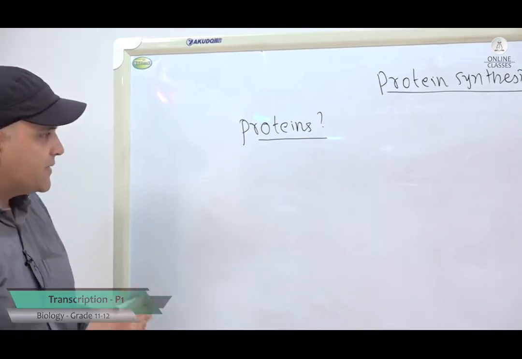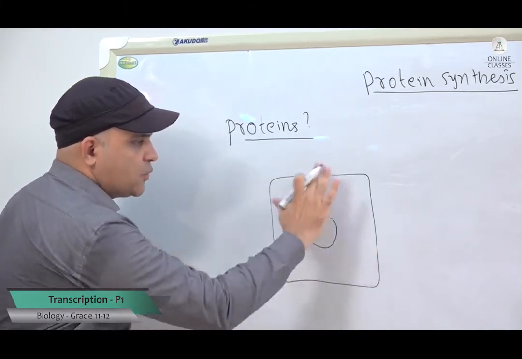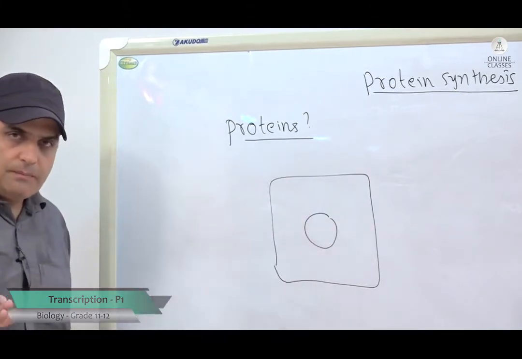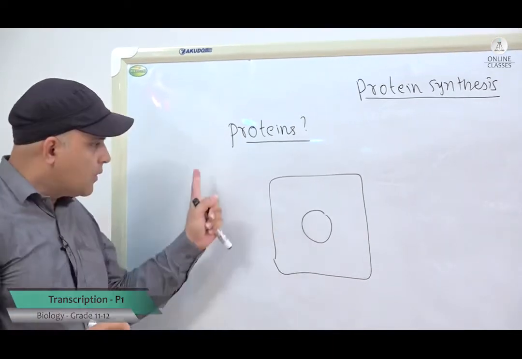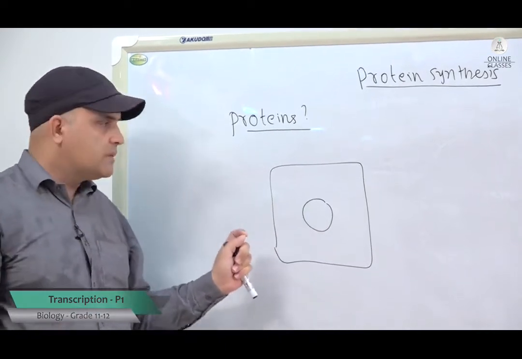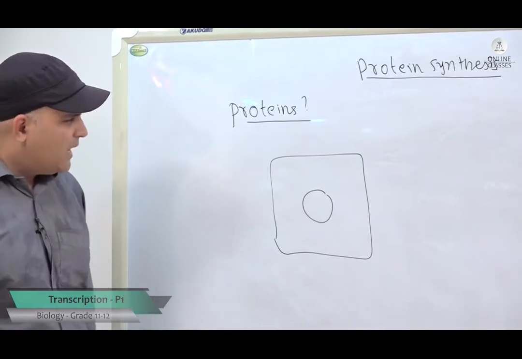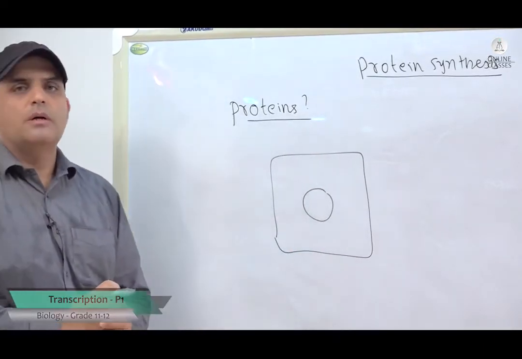But if you look at a cell, there are so many types of organic compounds within a cell. Carbohydrates, you have lipids, you have proteins, you have vitamins, but out of all of them, by far the most important ones are the proteins. They play a very big role. They give you the characteristics, the way you look and other things.